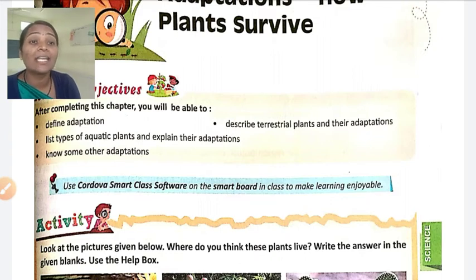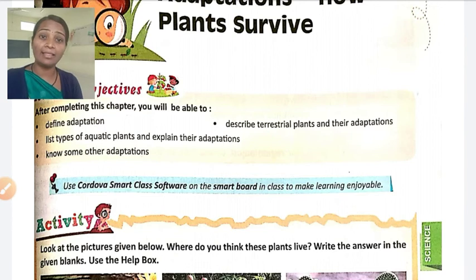Then you can describe terrestrial plants and their adaptations, as well as list types of aquatic plants and their adaptations. You will also know some other adaptations after completing this lesson. So these things we have to learn in this lesson.